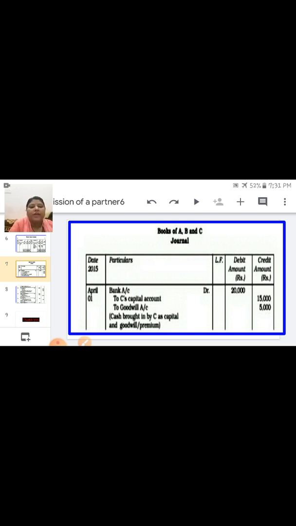Okay, so here on 1st April 2015, first he is bringing cash as capital and premium. So the entry will be bank account debit to C's capital account, to premium for goodwill account. 15,000 plus 5,000 is equal to 20,000 he is bringing.